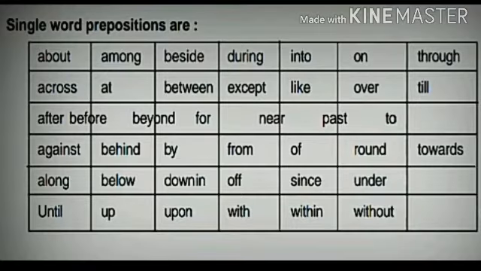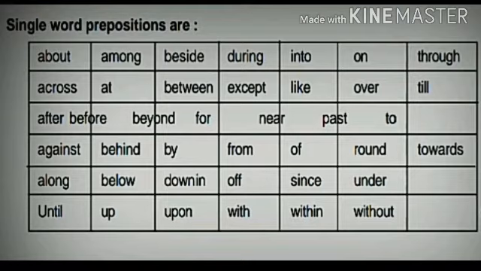So the single word prepositions are about, among, beside, during, into, on, through, across, at, between, except, like, over, till, after, before, beyond, for, near, past, to, against, behind, by, from, of, round, towards, along, below, down, in, off, since, under, until, up, upon, with, within, without, etc. These all were single word prepositions.